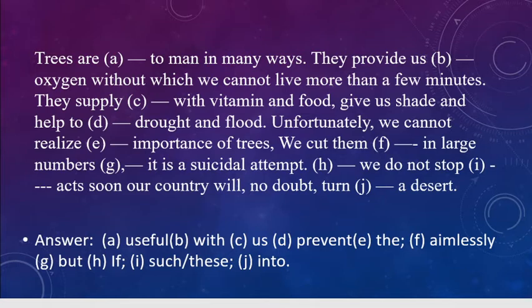Unfortunately, we cannot realize the importance of trees. We cut them aimlessly, randomly, in large numbers, although it is a suicidal attempt. So if we do not stop such acts, soon our country will no doubt turn into a desert.